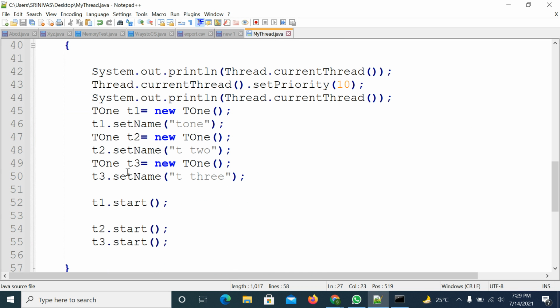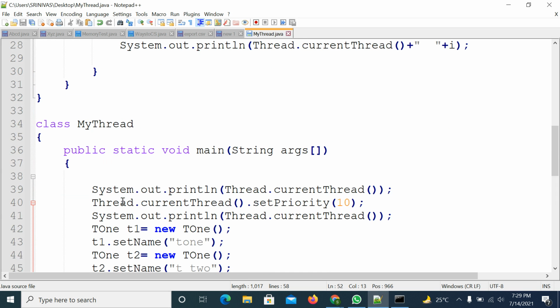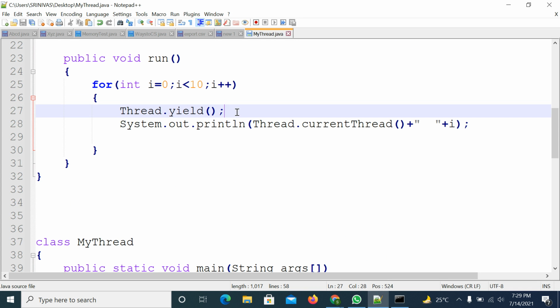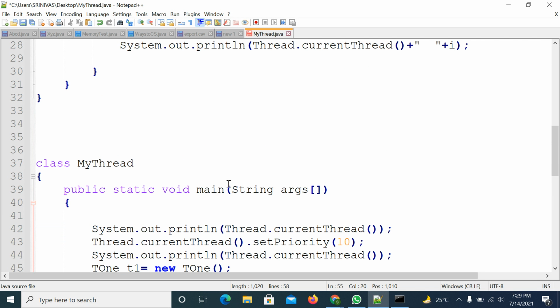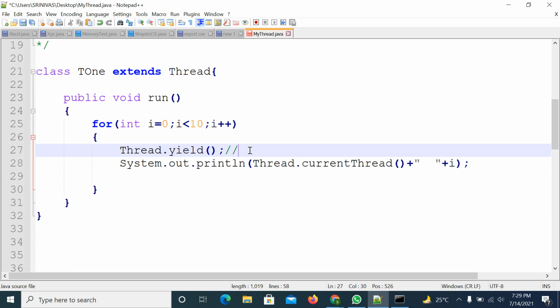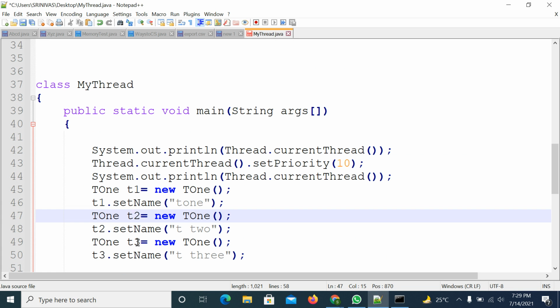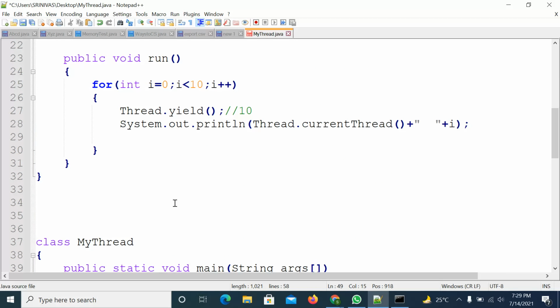So what is the meaning of the yield method? First, maybe T1 is executing, and T1 priority is 5. What will it do? Instead of executing the T1 thread, it will verify whether there are any other threads with the same priority. T2 and T3 both have the same priority. Sorry, this is not 5, this is 10. Both have the same priority. So in this case, maybe it will give the chance to T2 or T3. Either one of these will be executed. Right. If the operating system is not supporting it, then you will get all the threads.